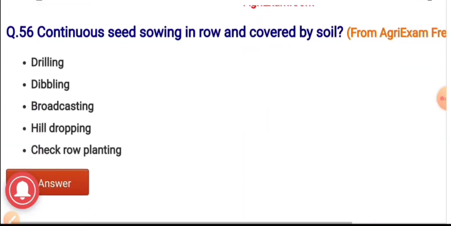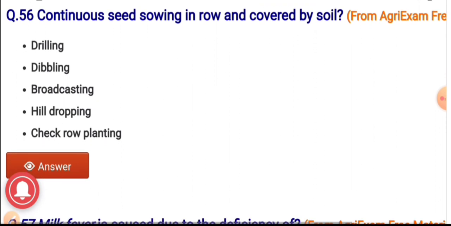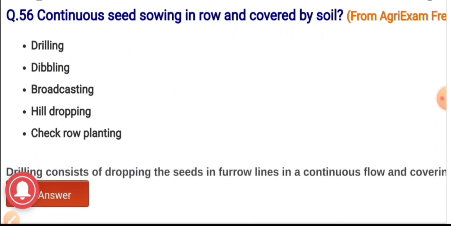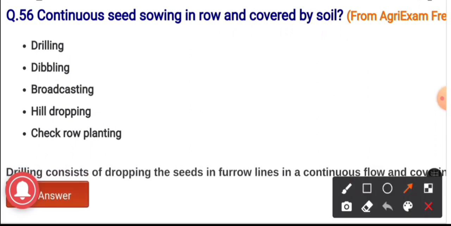Question number 56. Continuous seed sowing in rows and they are covered with the help of soil. The options are drilling, dibbling, broadcasting, hill dropping, check row planting. And the correct answer is drilling.